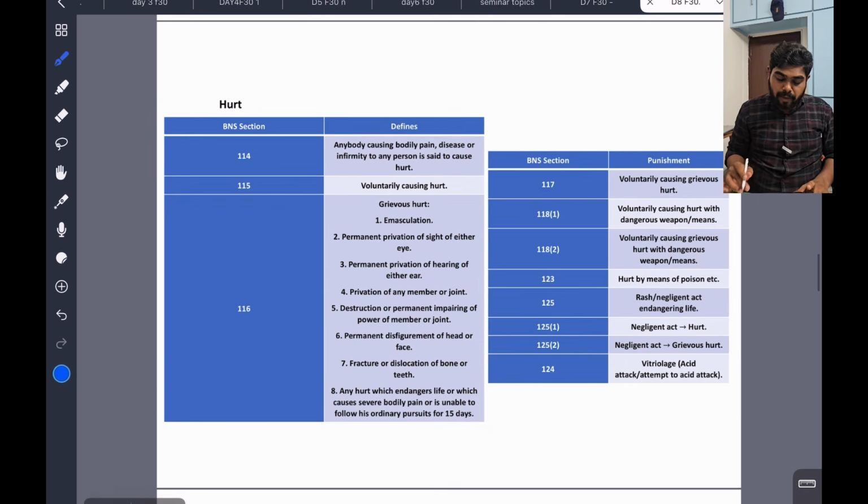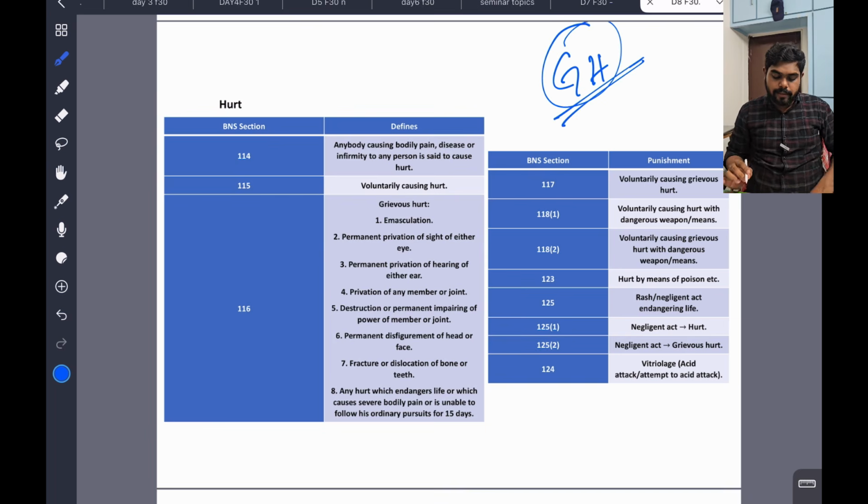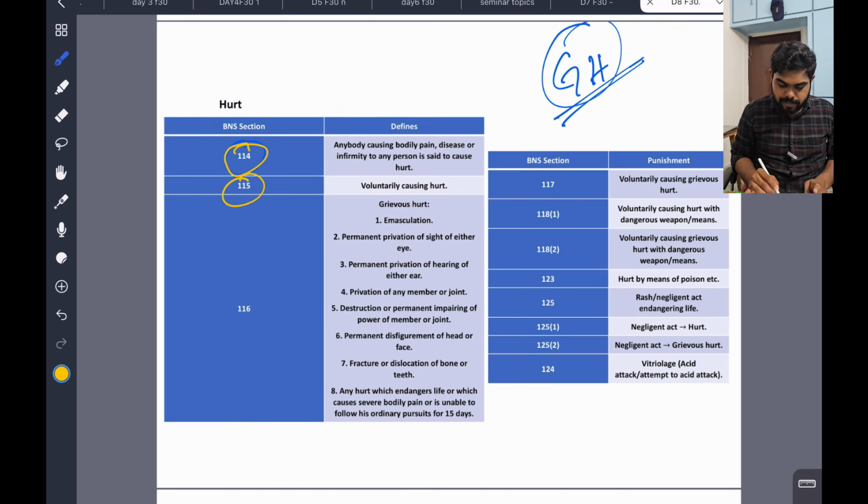Important. Now we are going to discuss something about grievous hurt, so grievous hurt and hurt. Anybody causing any bodily pain, disease, or infirmity to a person comes under 114. So 114, 115, 116 are definitions. 116 is the definition of grievous hurt.